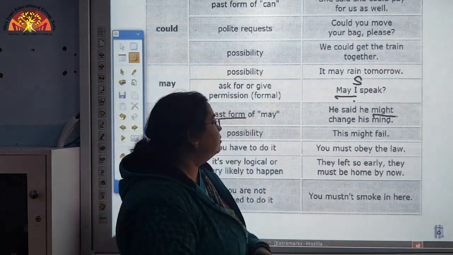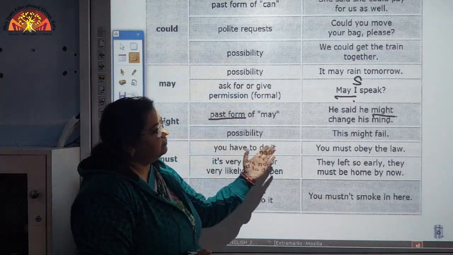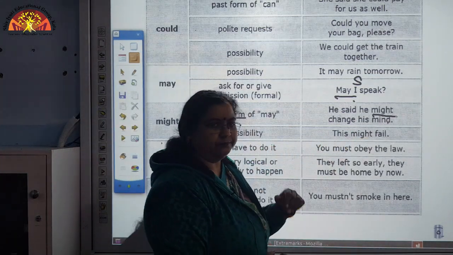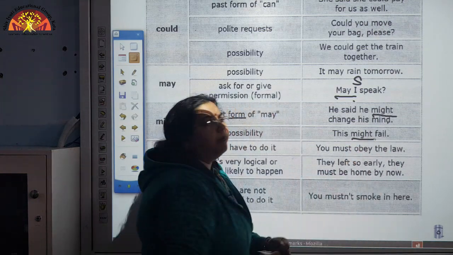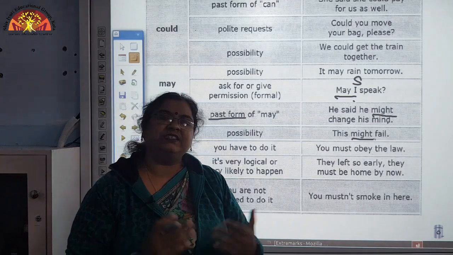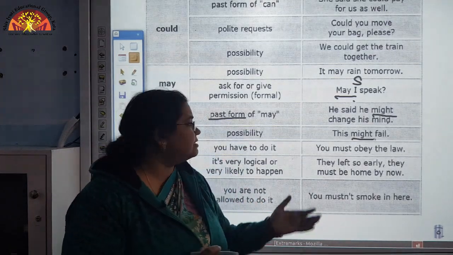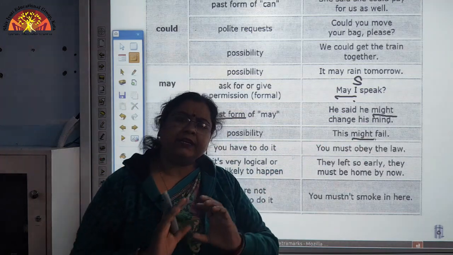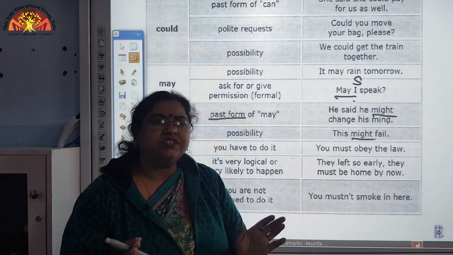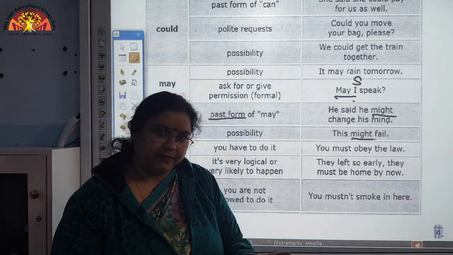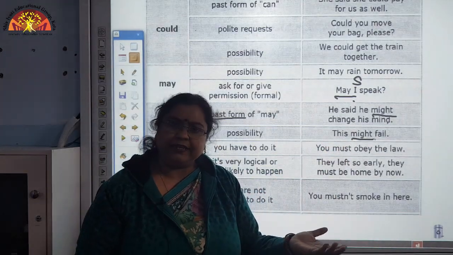Now, next aspect is possibility. Here, this might fail. Here might is expressing another way of expressing possibility. This might fail is a bit more informal way of expressing possibility. It might rain today is another example for this.